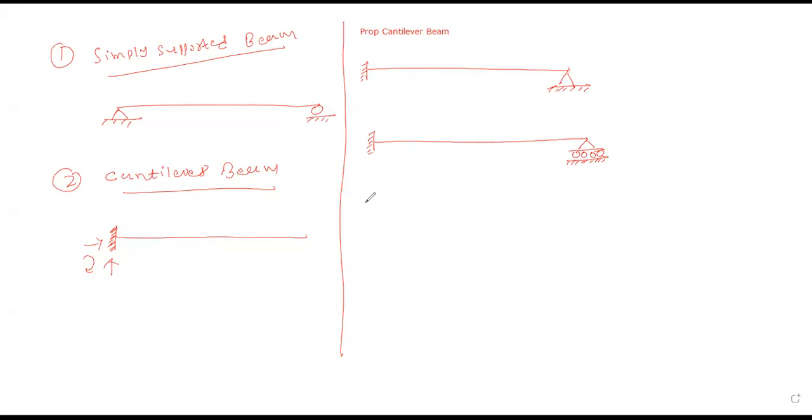Okay, now a simple example. किसी को पता है किसको आप prop cantilever beam बोलोगे? Does anyone know which kind of beam is known as a prop cantilever beam? Example of the prop cantilever beam. Now, the main purpose of this second support is only to provide support, not for transferring load. Is it okay? Basically, this will be provided as just a support.